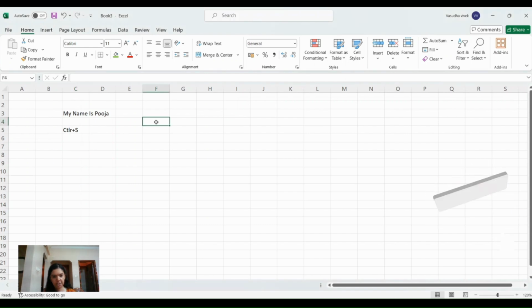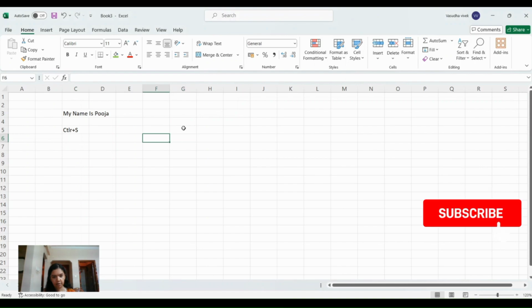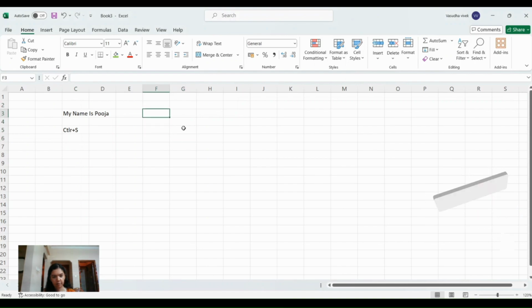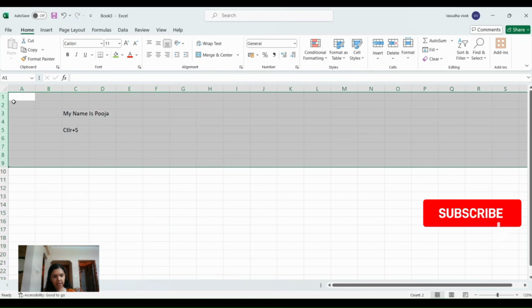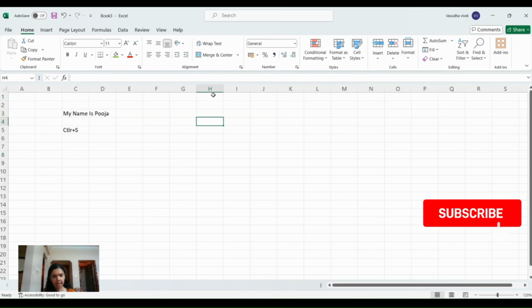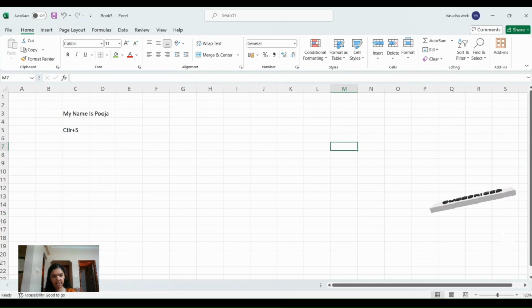Once you have opened an Excel sheet, you can see these boxes here. Each of these boxes is called a cell and each cell has a unique address. The columns have been named alphabetically A, B, C, D and so on, and the rows have been named numerically 1, 2, 3, 4, and so on. If you click on any cell, for example this cell, the column here is H and the row is 4. So the address is H4. Similarly, if you click on this cell, the address would be M7.